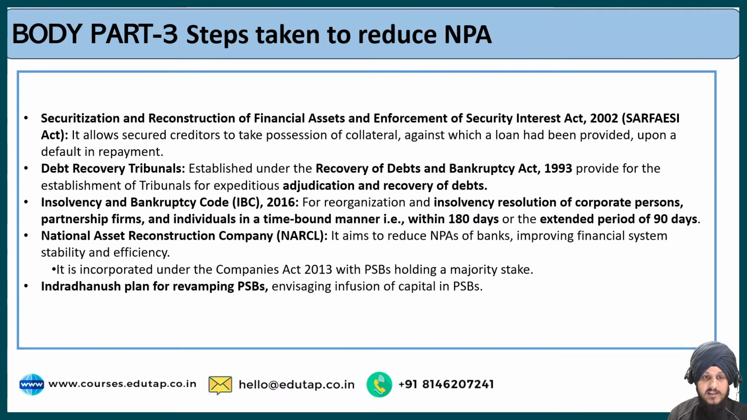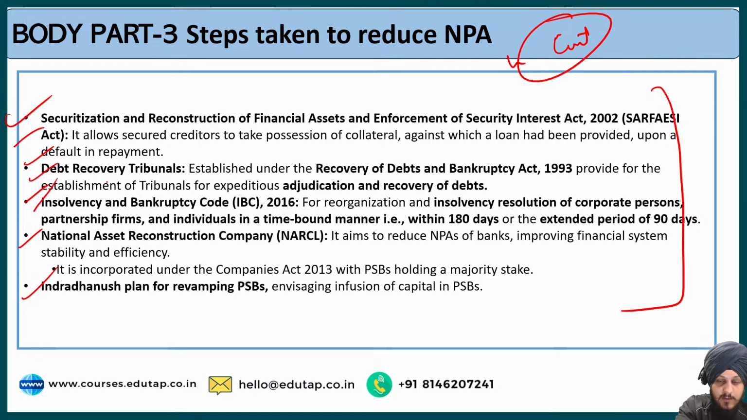The last part is the steps taken by the government to reduce the NPA. There are different steps that have been taken by the government in the past. I have written 5 steps, but in order to write the answer within the word limit, you can write 4 steps in a very concise manner. You don't have to elaborate too much.